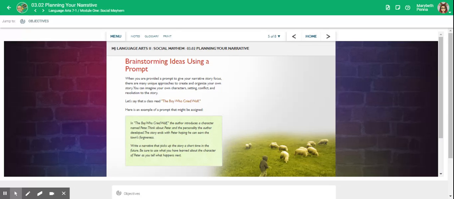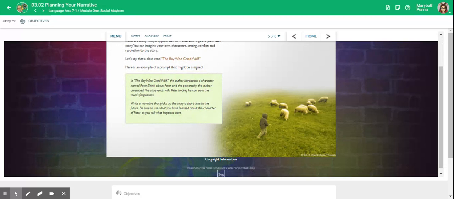Let's say that a class read The Boy Who Cried Wolf. Here is an example of a prompt that might be assigned. In The Boy Who Cried Wolf, the author introduces a character named Peter. Think about Peter and the personality the author developed. The story ends with Peter hoping he can earn the town's forgiveness. Write a narrative that picks up the story a short time in the future. Be sure to use what you've learned about the character of Peter as you tell what happens next.